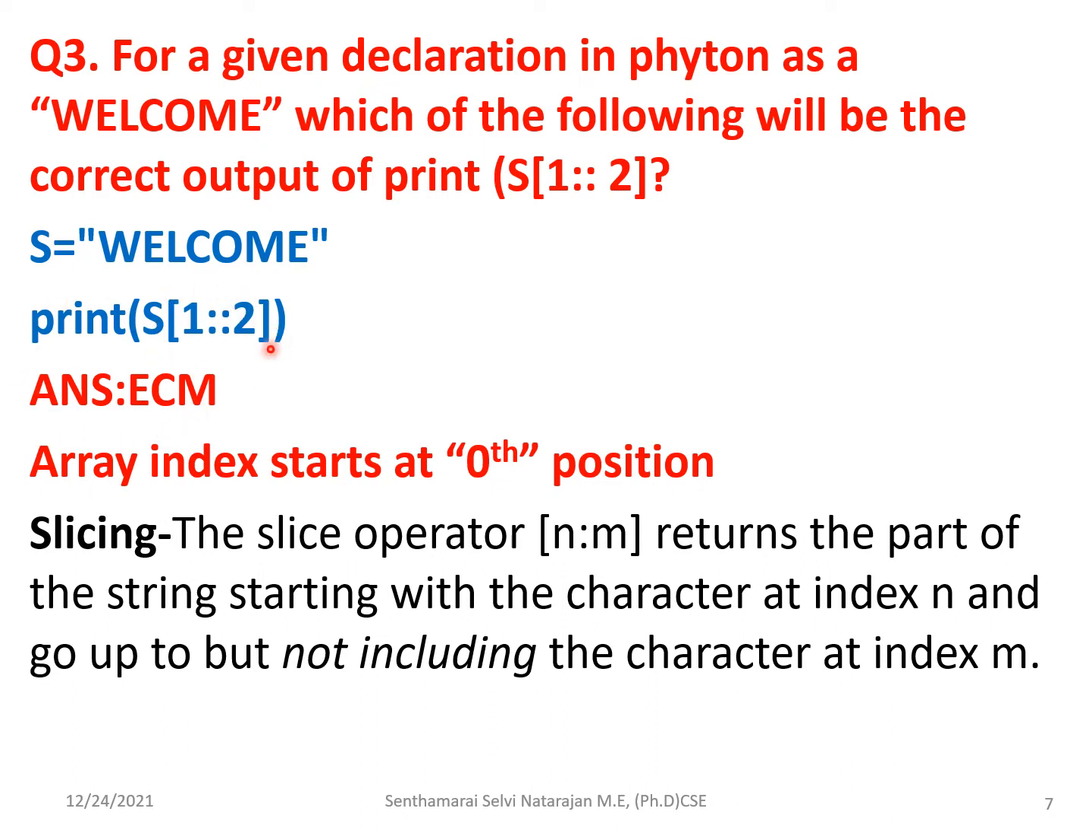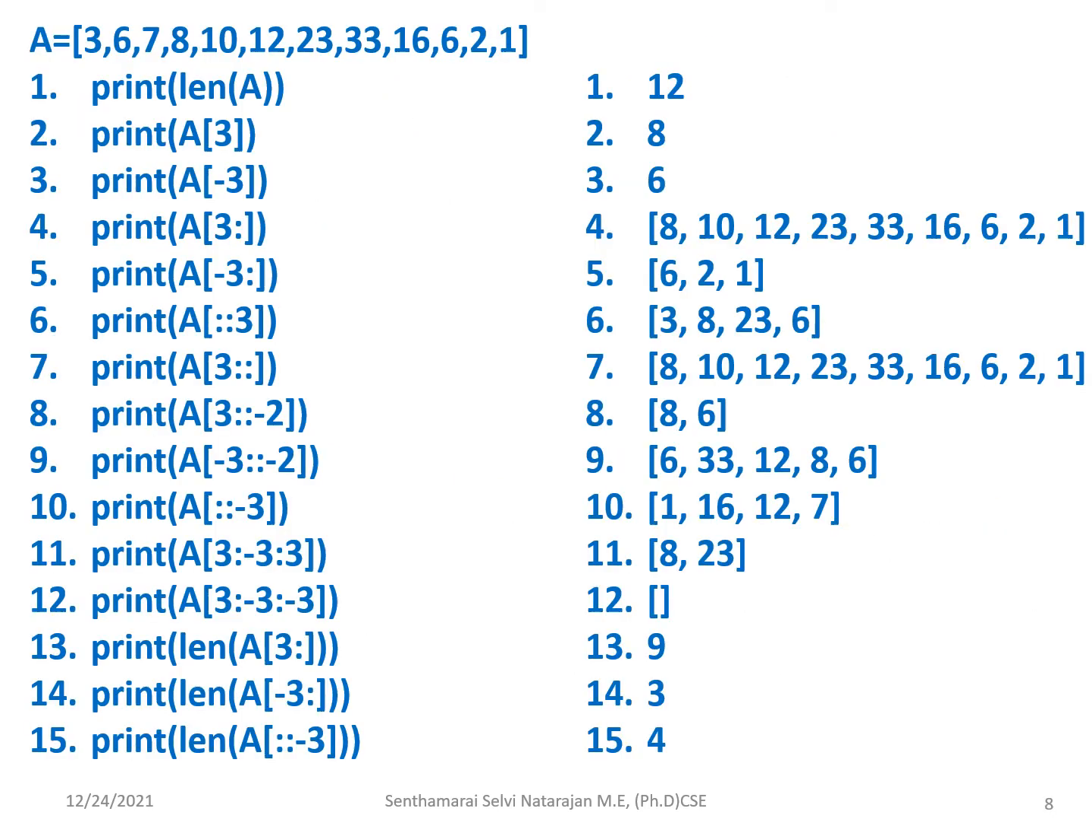So by use of this slicing operator, the output is ECM, and here I have given how it operates, that is n to m, where it starts at the character at index n and does not include the character at index m. So if m is the last character, it will not be included. Here I have given an additional example. You see a set of numbers given in this A, that is an array, and I have used some 15 functions related to this and given the answers too. You can refer to it.